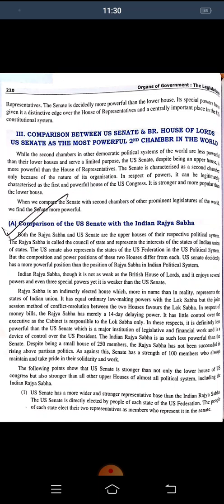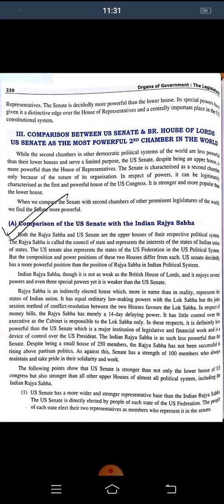In respect of powers, it can be legitimately characterized as the first and the most powerful house of the US Congress. It is stronger and more powerful than the lower house. When we compare the Senate with the second chambers of other prominent legislatures of the world, we find the Senate is more powerful in the entire world we are talking about. So we can conclude by saying that the US Senate has the most powerful second chamber in the world.